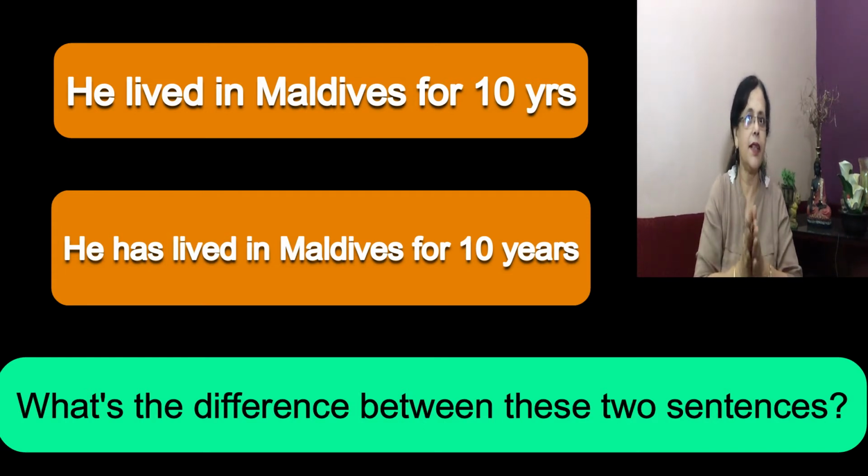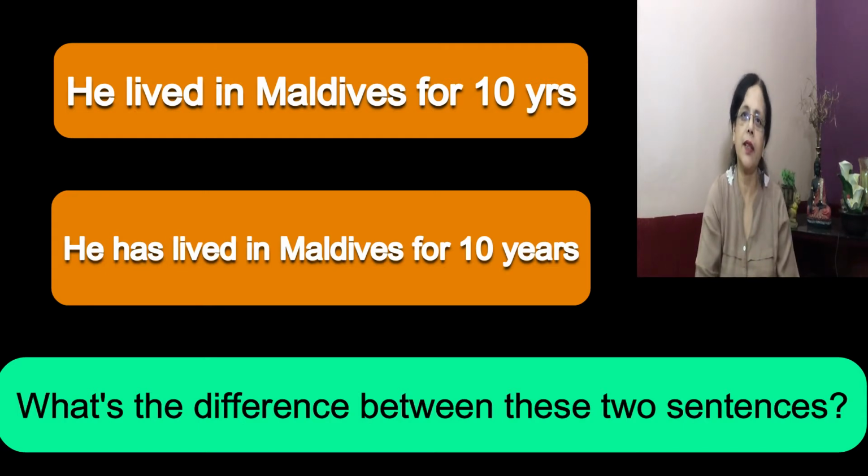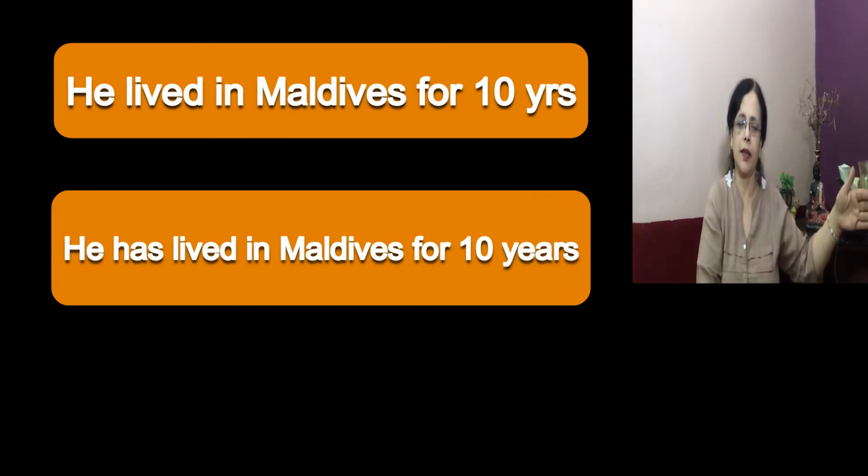The second sentence is in present perfect tense, which you have already read. Most of the time, students get confused between simple past and present perfect tense. The reason is, in both these tenses, the action had started in the past.